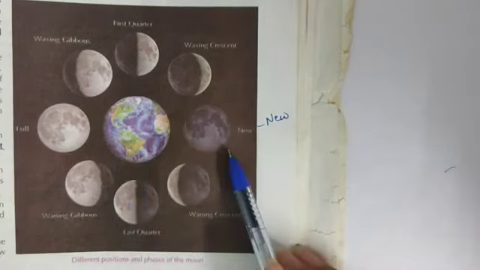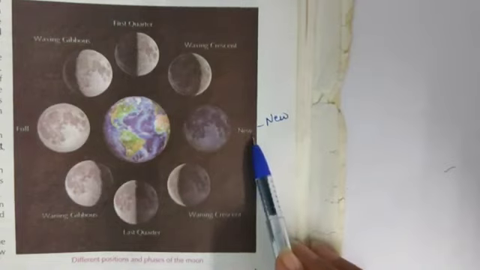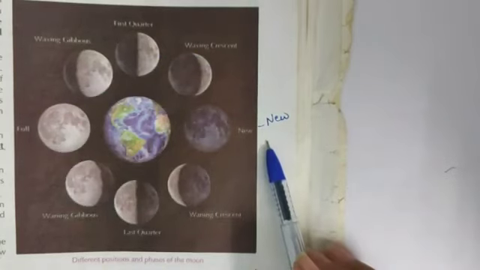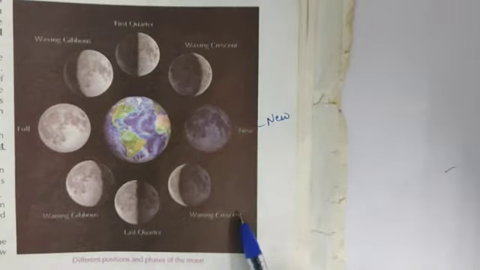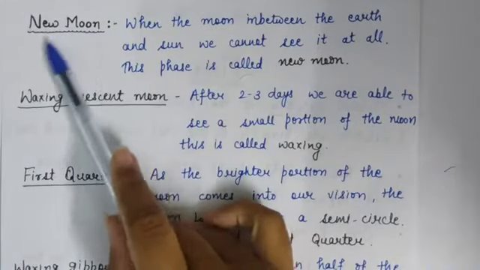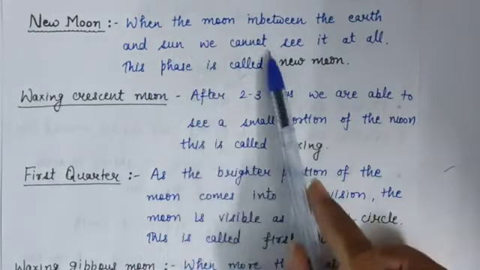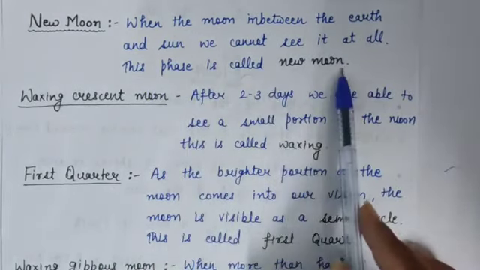And the time period between the new moon and the next new moon, means the time period of this cycle, is about 29 days. Okay, so these are the phases of the moon. So the first phase is new moon. When the moon is in between the earth and sun, we cannot see it at all. This phase is called new moon.